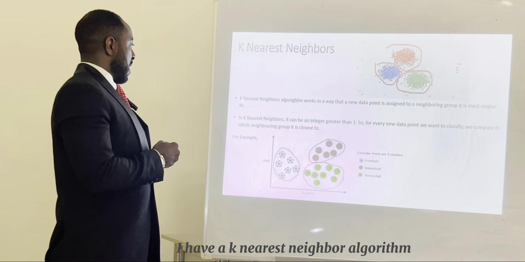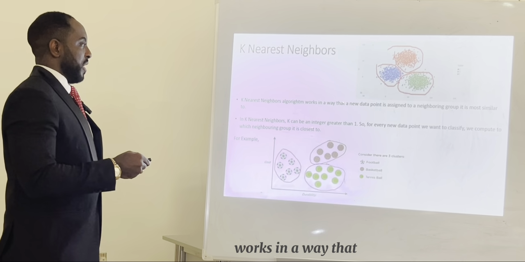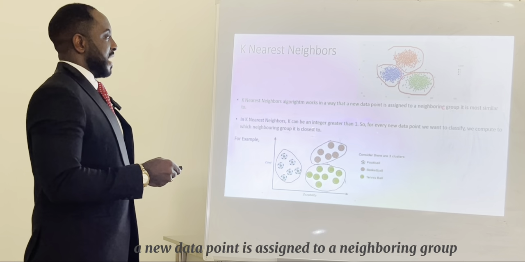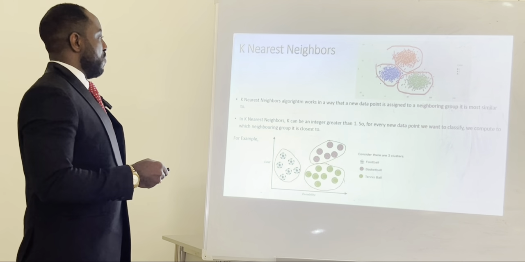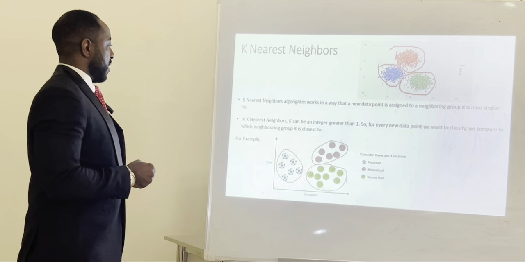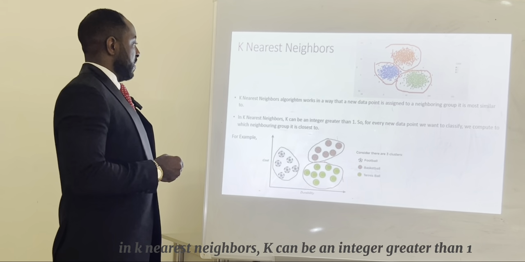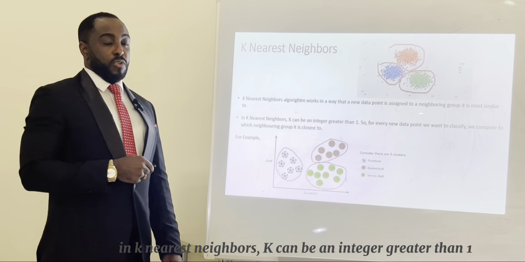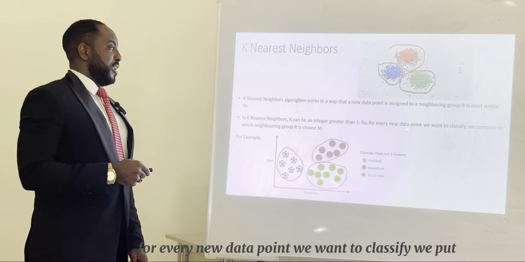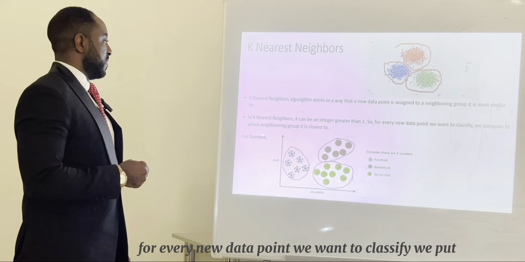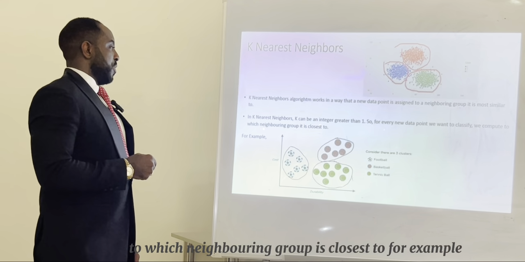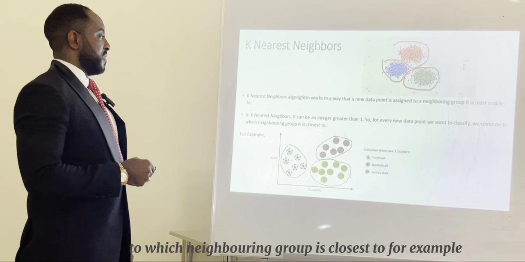The K nearest neighbor algorithm works in a way that a new data point is assigned to the neighboring group it is most similar to. In K nearest neighbor, K can be an integer greater than 1. So for every new data point we want to classify, we put it in the neighboring group it is closest to.